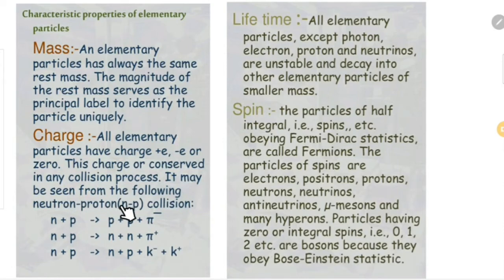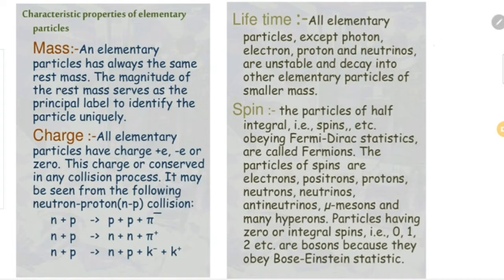So let's see some examples here. So this is a reaction. So what is the difference between a reaction and a decay process? We usually come across 2 types of process in nuclear physics. First one is reaction and second one is decay. What is the difference between reaction and decay?